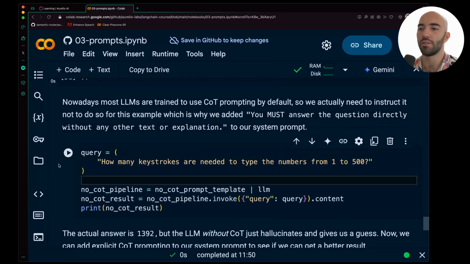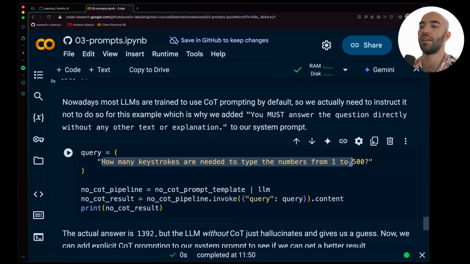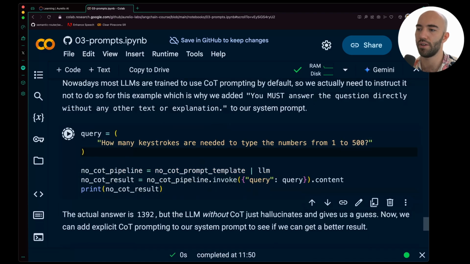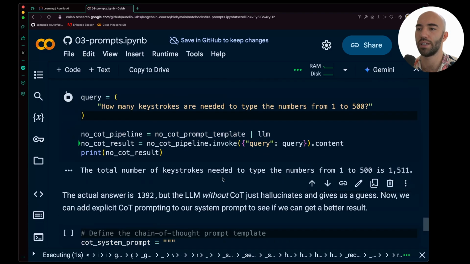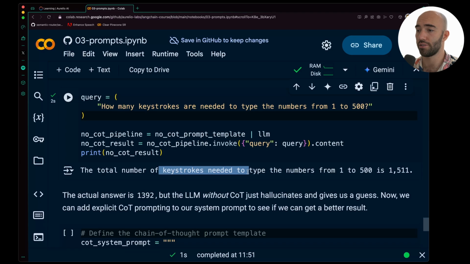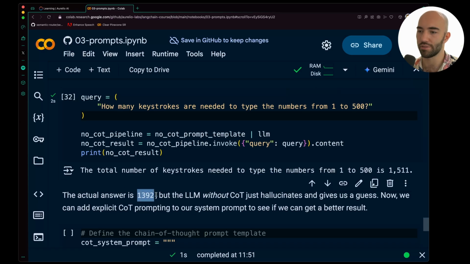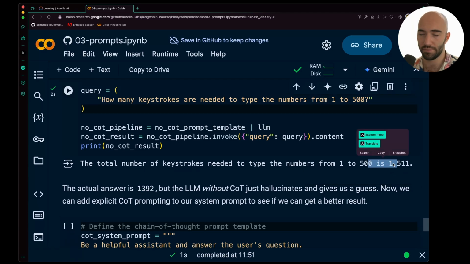Okay, so I'm going to ask how many keystrokes I need to type the numbers from 1 to 500. We set up our LLMChain pipeline, we're going to just invoke our query, and we'll see what we get. Total number of keystrokes needed to type the numbers from 1 to 500 is 1,511. The actual answer I've written here is 1,392. Without chain of thought, it's hallucinating.